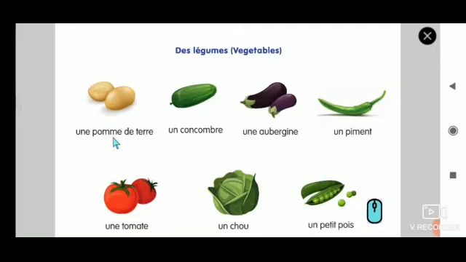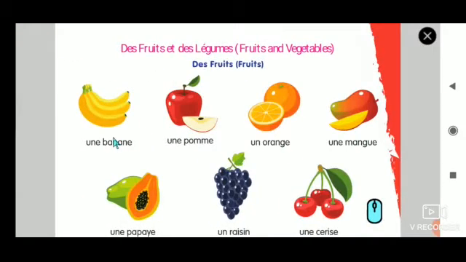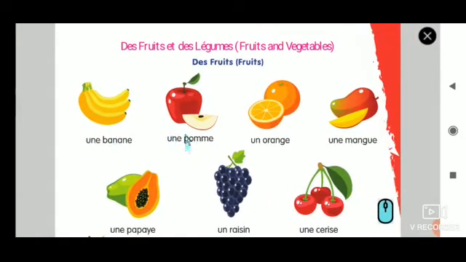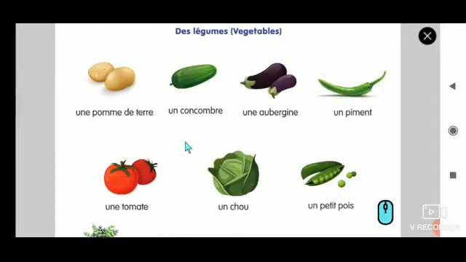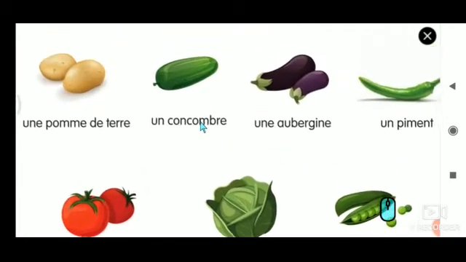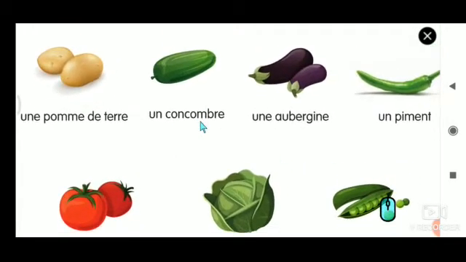So don't think, already we have read here pomme as apple, right? So again the same word is repeating, don't think like that. This apple we can pluck, but potato we have to take from the ground. So first one is une pomme de terre. Second vegetable is un concombre, un concombre.